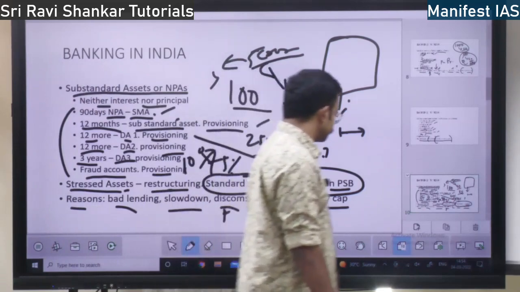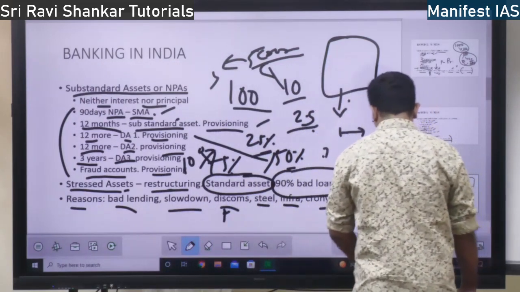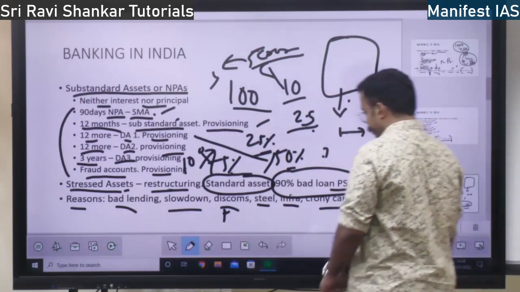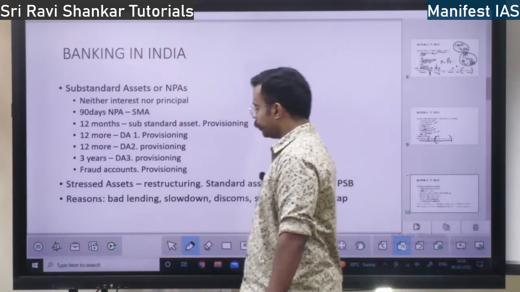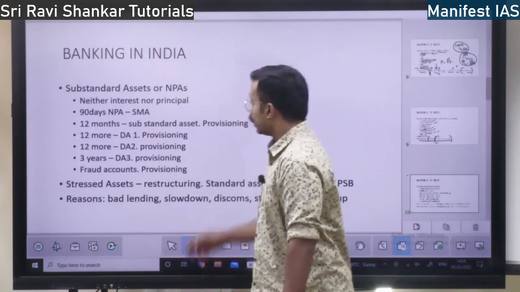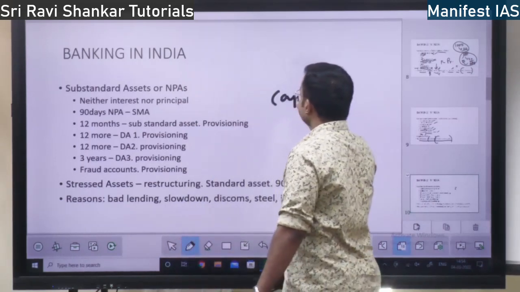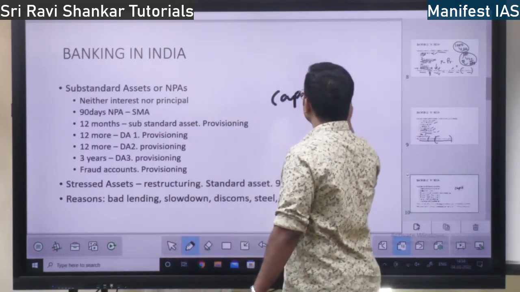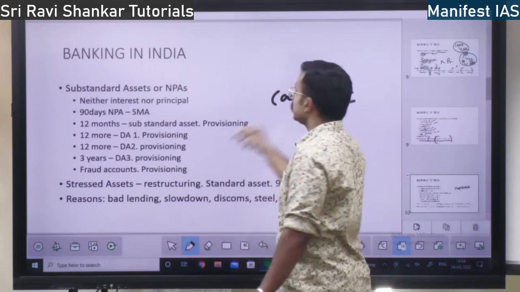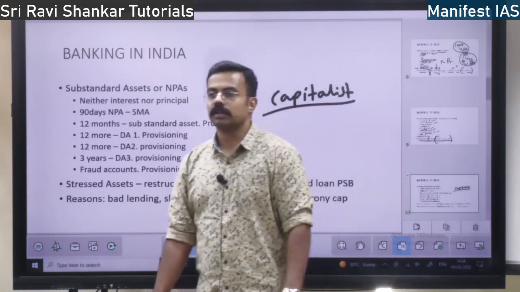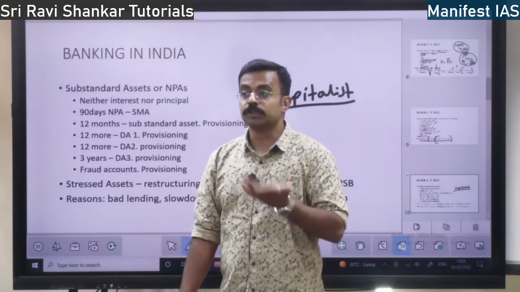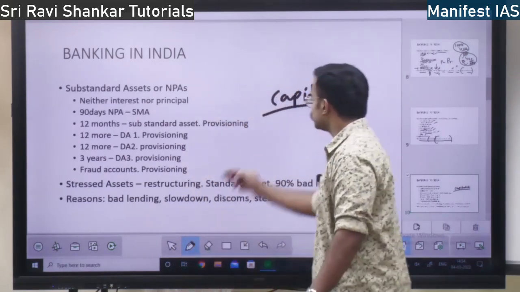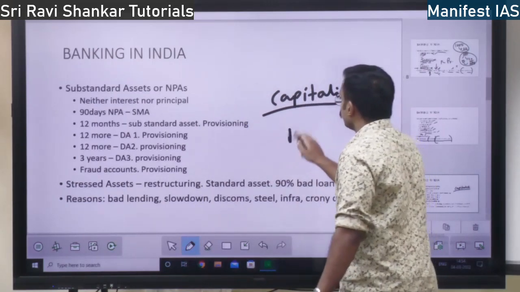What is crony capitalism? Crony capitalism means capitalist. What do you mean by a capitalist? Who is a capitalist? Rich people, who invest. Crony capitalism is between rich people and bureaucracy.